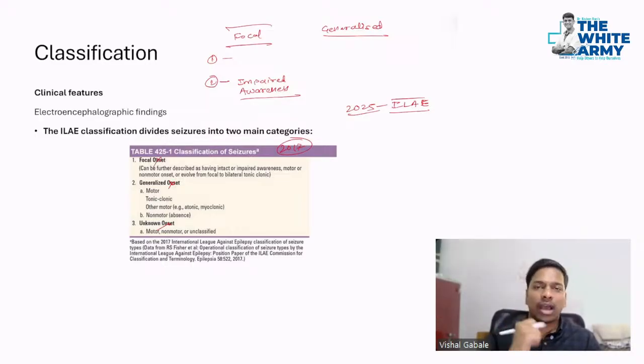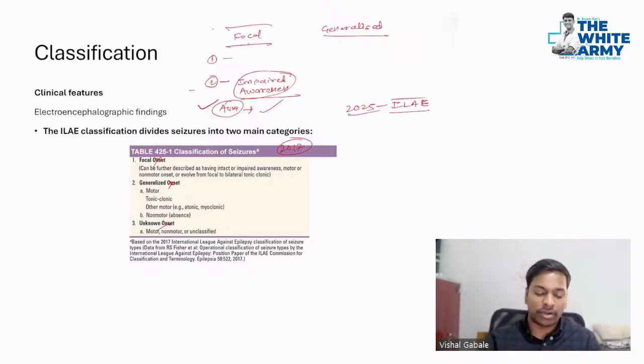Most of the time, lip smacking, chewing, or hand movement is there. Along with that, this patient most of the time also has an aura. What is aura? That aura is different from what you see in reels on Instagram. Here the aura means a strange feeling of smell, or you can have a strange sensation. So that is your impaired awareness.